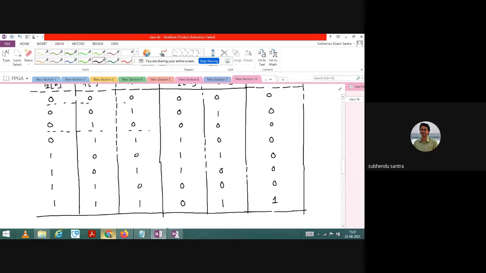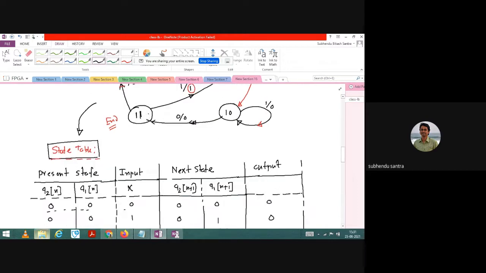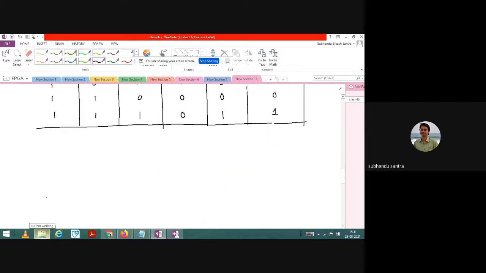Okay, so the thing is that from the state table, it will be easier to write your code. Sometimes it is difficult to write code directly from that kind of state diagram. That's why someone may say that the next step is to generate your state table. But if you have practice in writing code, you do not need to write the state table directly. Looking from this, you can write your code. But as you are new, it is better you just do it, because you can write your code easily after that.